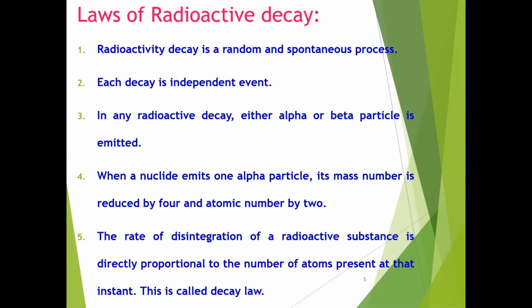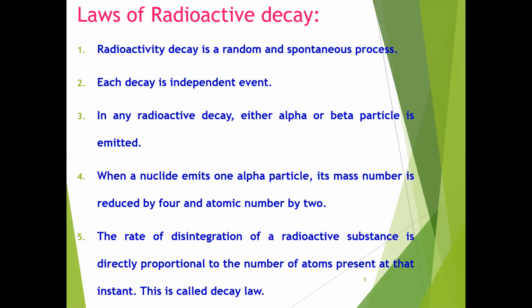So the rate of disintegration is very important. So, how many atoms are present? If there are more radioactive atoms, we have a higher rate of disintegration. So the radioactive disintegration rate is proportional to the number of initial atoms.